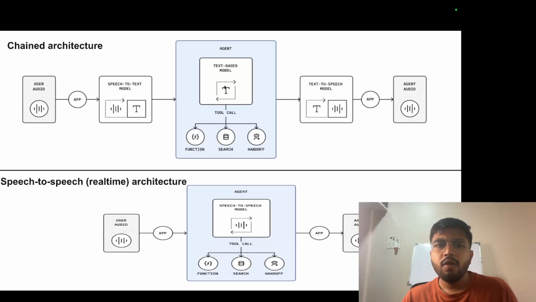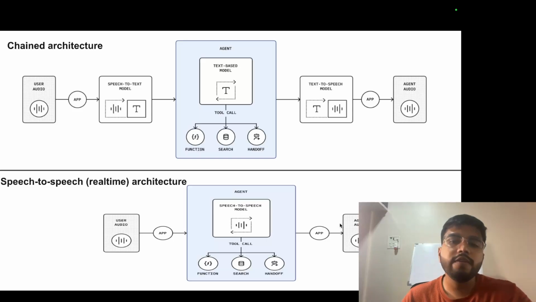Okay, what is the other way of doing it? The other way is speech to speech. Audio comes in, the app is there. There is a speech to speech model here. We do not convert speech to text here. This is directly speech to speech. The speech to speech model understands the audio, makes the tool call, goes to the app, and gives the output as speech, right? So this is the difference, and these are the available engineering styles or architectures that you can see for voice agents right now.